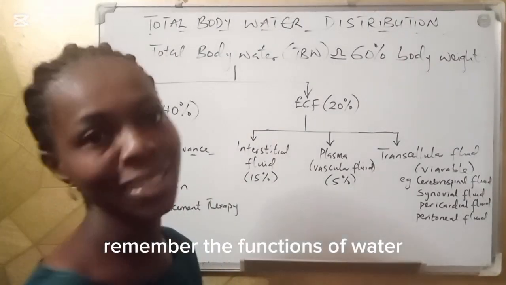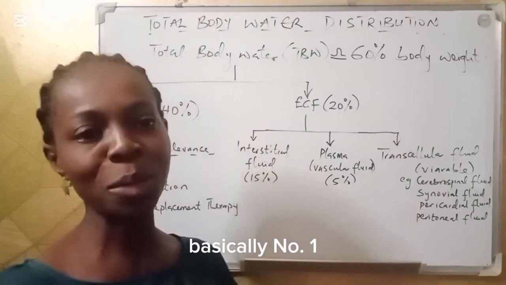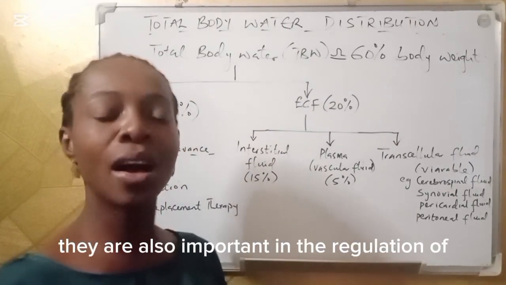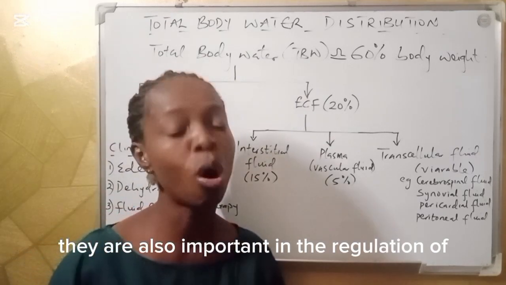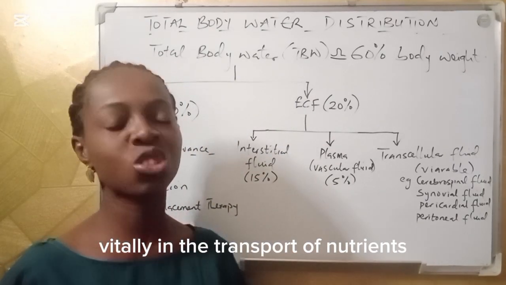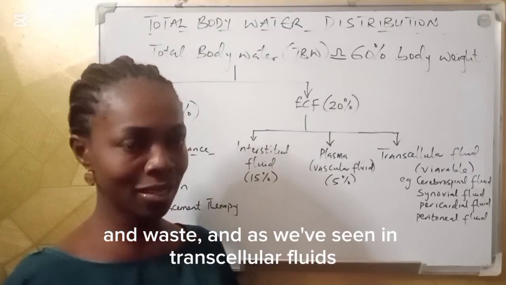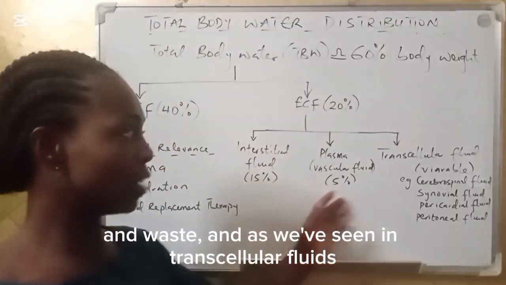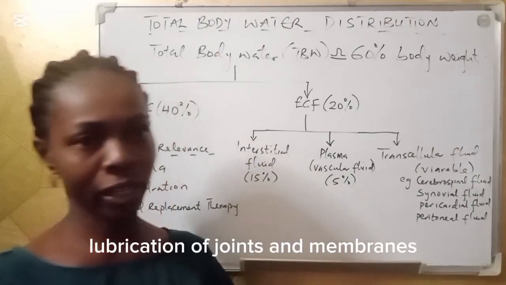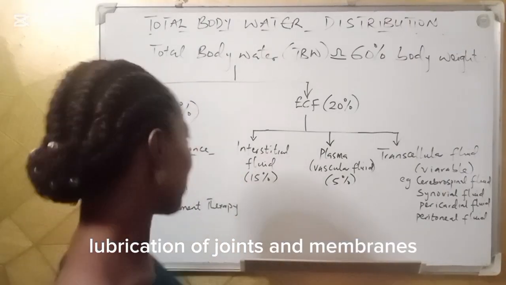Remember the functions of water. Basically, number one, they provide the medium for biochemical reactions to take place. They are also important in the regulation of temperature. We have them functioning vitally in the transport of nutrients and waste, and as we've seen, in transcellular fluids, they are also involved in the cushioning, lubrication of joints and membranes.